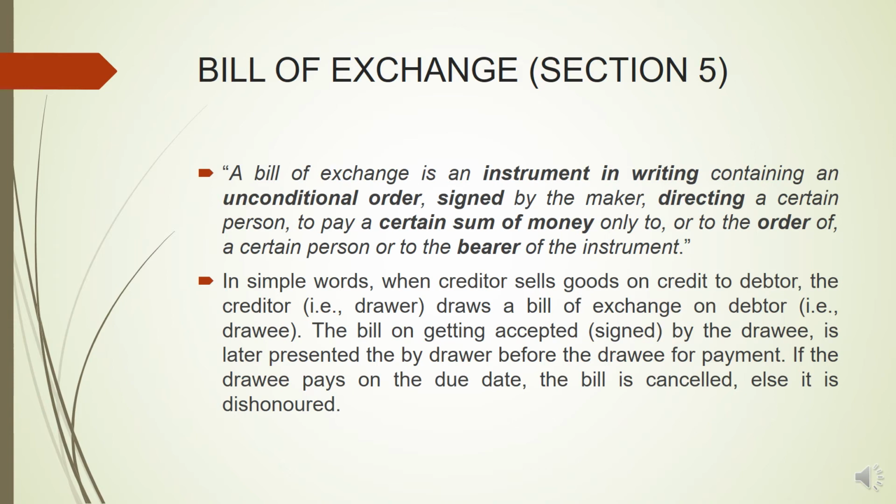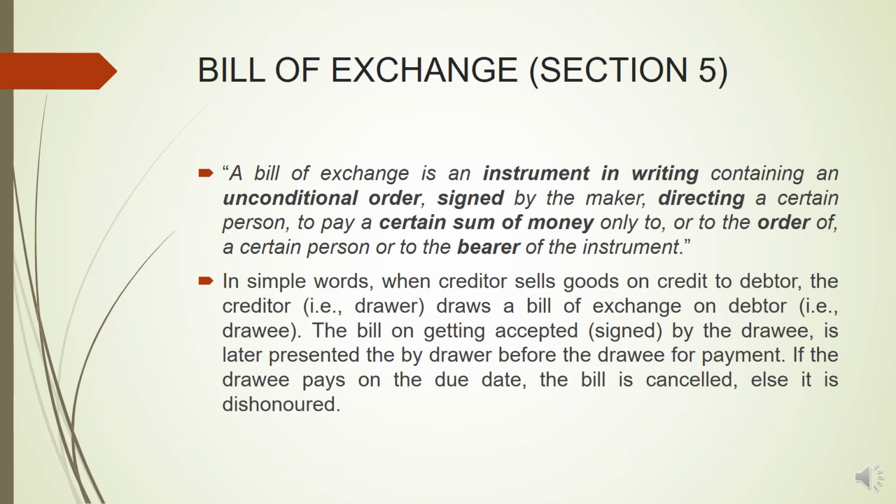The bill is then presented to the debtor for getting accepted. When it is accepted and signed by the drawee, it is later presented by the drawer before the drawee for payment. If the drawee pays on the due date, the bill is cancelled, else it is dishonored.